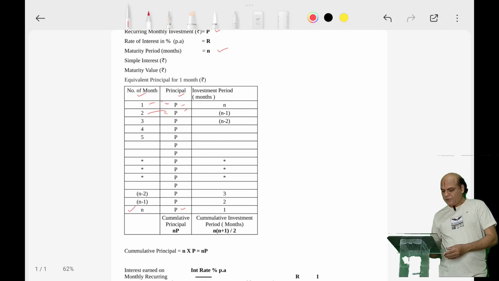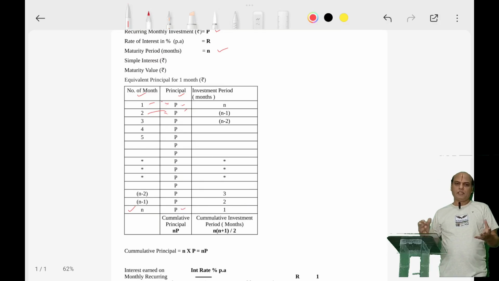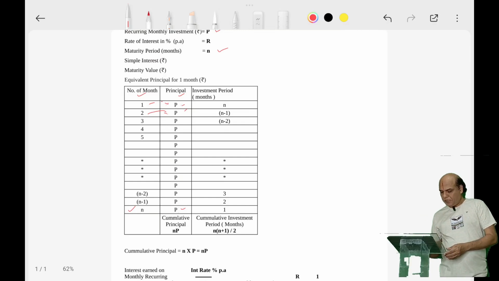Consider this. For the last month he has invested P rupees. This will earn interest for 1 month, because at the end of the month the maturity period is over and he will claim the maturity value.